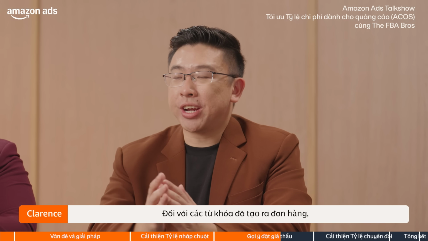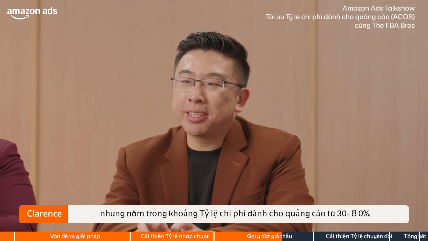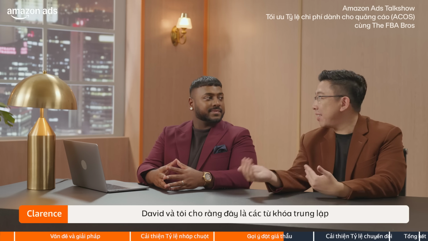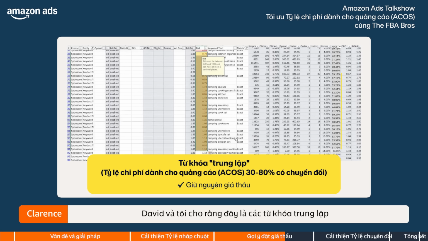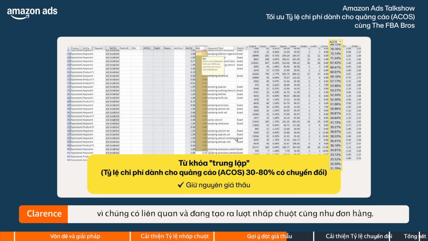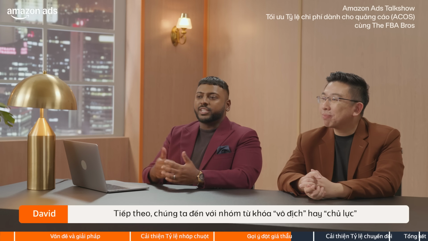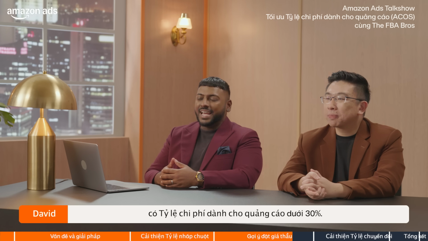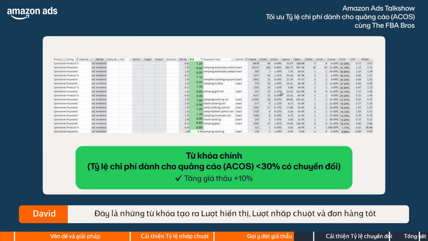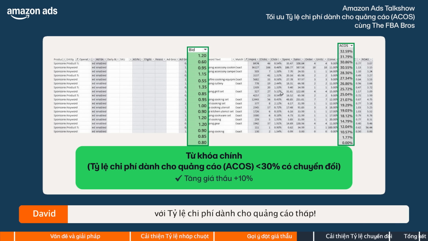What about the keywords that still have pretty high ACOS, like those above my profit margin? For our keywords that have generated orders but are between the band of 30 to 80% ACOS, David and I would say that these are neutral keywords as they are relevant and are generating clicks and orders. Here, you would want to maintain your bid at benchmark versus cost per click. And that brings us to our champion or hero keywords that are below 30% ACOS. These are the keywords that generate good impressions, clicks and orders, but with a low ACOS at the same time. Here we need to increase our bids by 10% versus cost per click to ensure we are winning those ad